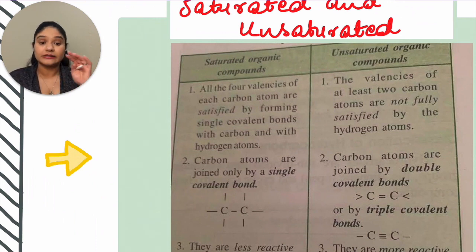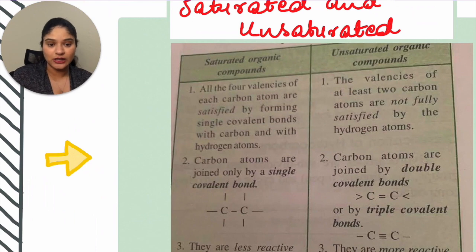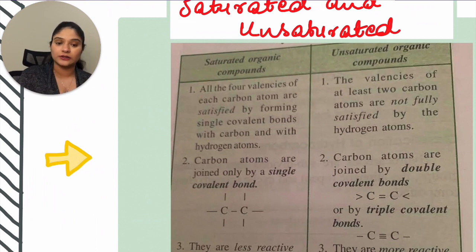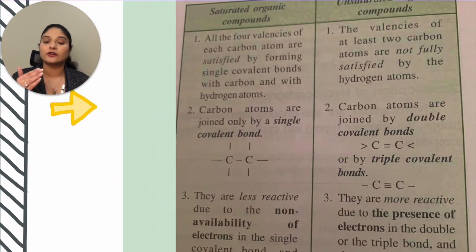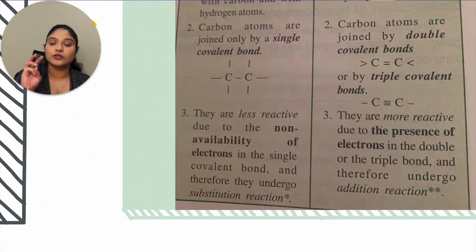Okay. The second point over here, unsaturated organic compounds: the valencies of at least two carbon atoms are not fully satisfied by hydrogen atoms, therefore they self-link. Second point, in saturated compounds carbon atoms are joined by single covalent bonds, and in unsaturated compounds carbon atoms are joined by double bonds or by triple covalent bonds. Let's move to the third point.